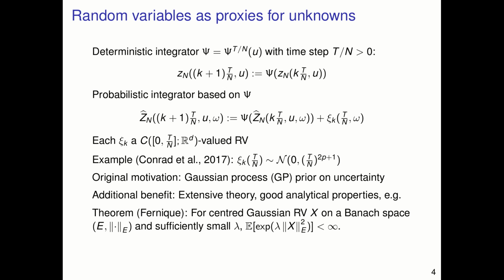They have very good analytical properties, of which I will mention just one. The theorem due to Fernique states that for a centered Gaussian random variable x taking values in a Banach space, there exists a sufficiently small lambda such that the squared norm of the Gaussian random variable is exponentially integrable.